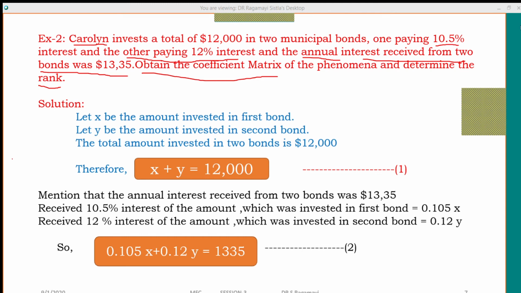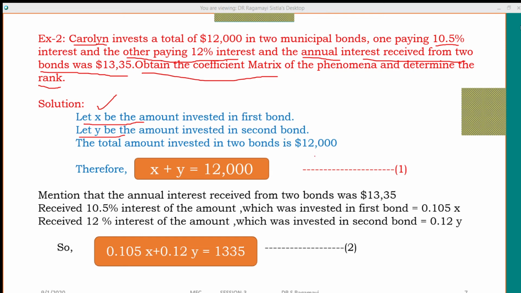Tell me, students, do you know the amount he invested in the first bond? No. That's why the unknown amount invested in the first bond, let it be X. The amount invested in the second bond, let it be Y, because we don't know how much was invested in each bond.